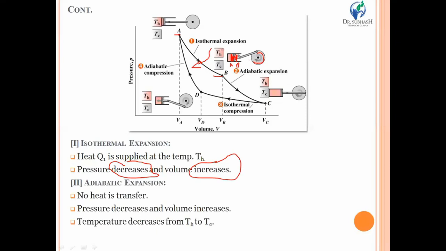Now after that isothermal expansion, there is adiabatic expansion. We know that the term adiabatic refers to no heat transfer. So in this process, there will not be any transfer of heat from or within the piston and cylinder assembly. Second, due to the expansion process, as we discussed in case of isothermal expansion too, pressure decreases and volume increases. Of course, since you are performing an expansion process, the temperature will decrease from TH to TC. So these are the first two processes that we have discussed.